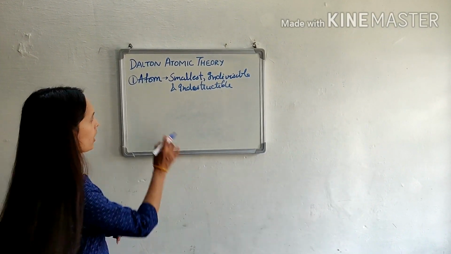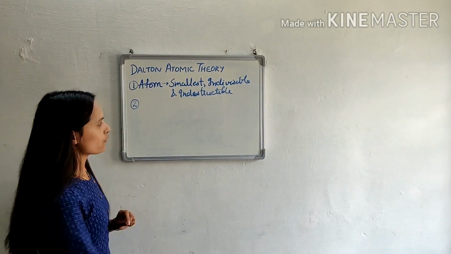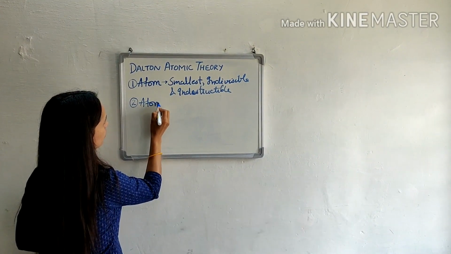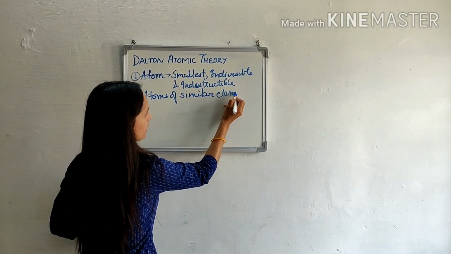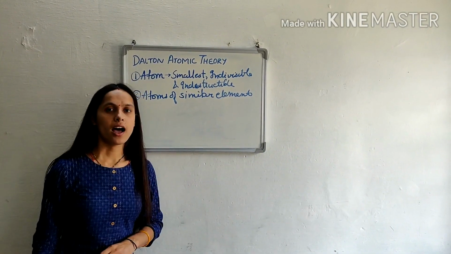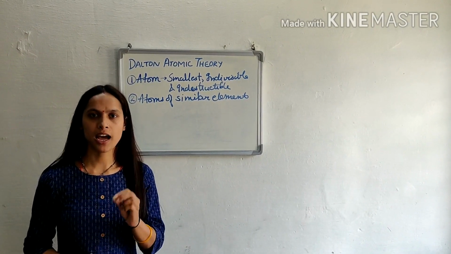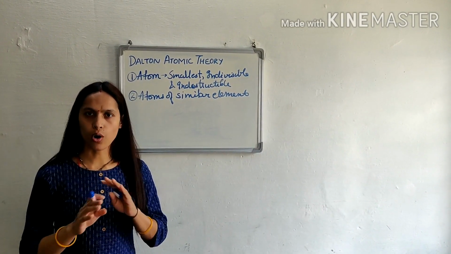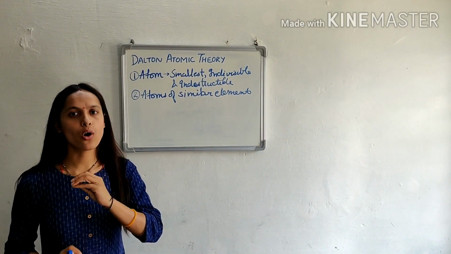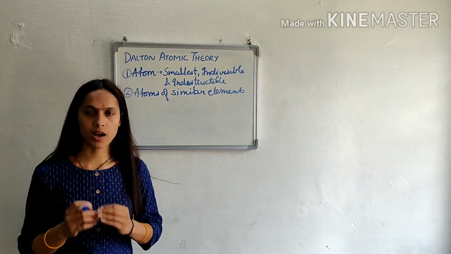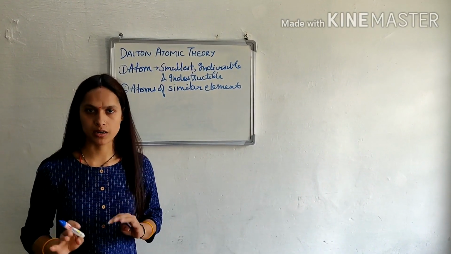So all the matter which are present in nature, they are made up of extremely small, indivisible and indestructible particle called atom. Now, the second postulate of Dalton atomic theory is that the atoms of similar element are same in all respect. If we are talking about element carbon, then all the atoms of carbon which are present in nature are similar in all respect. They have same mass, same number of protons, same number of neutrons, everything they have similar.